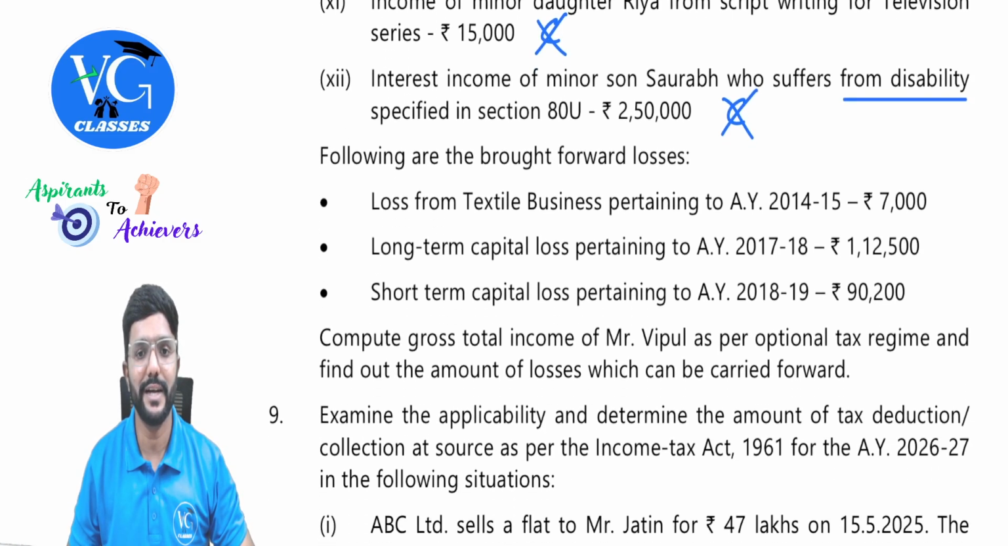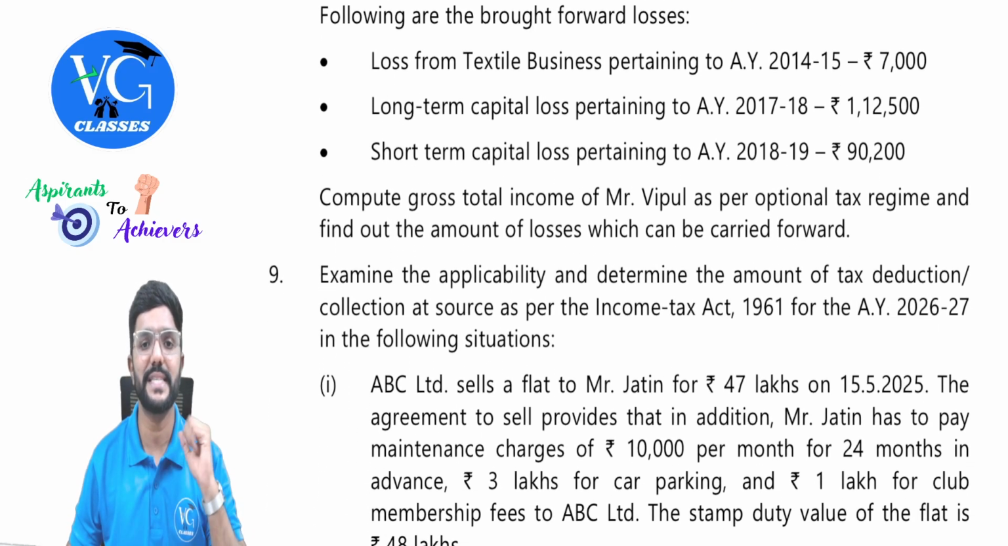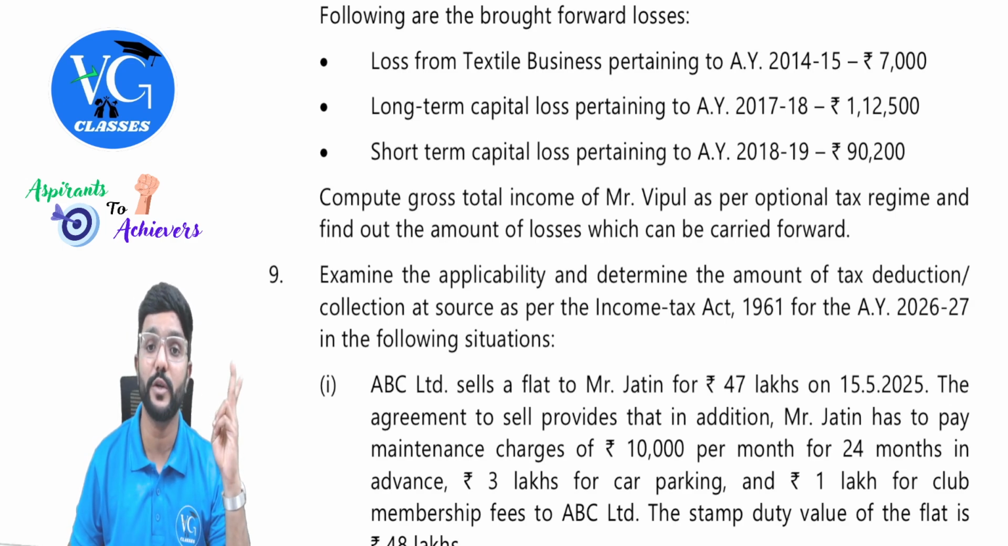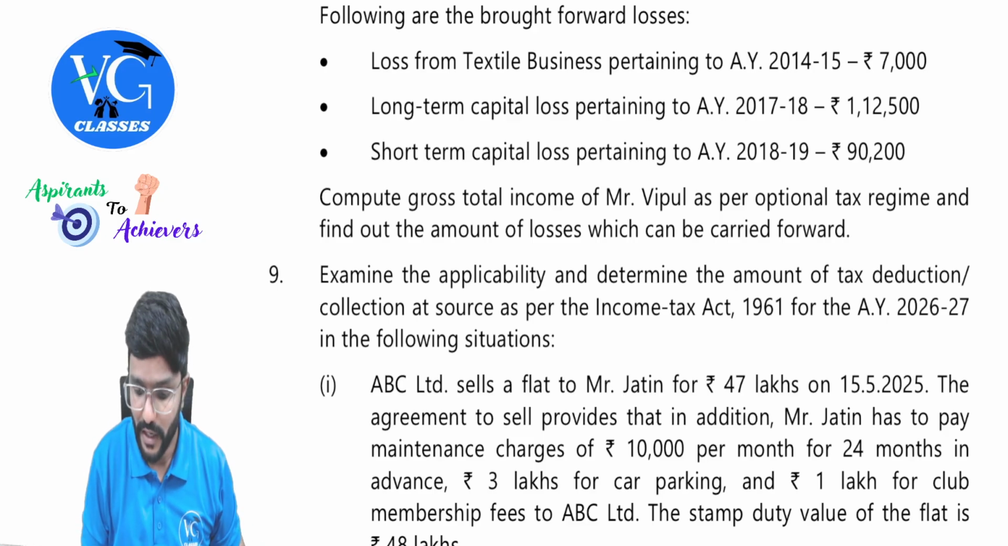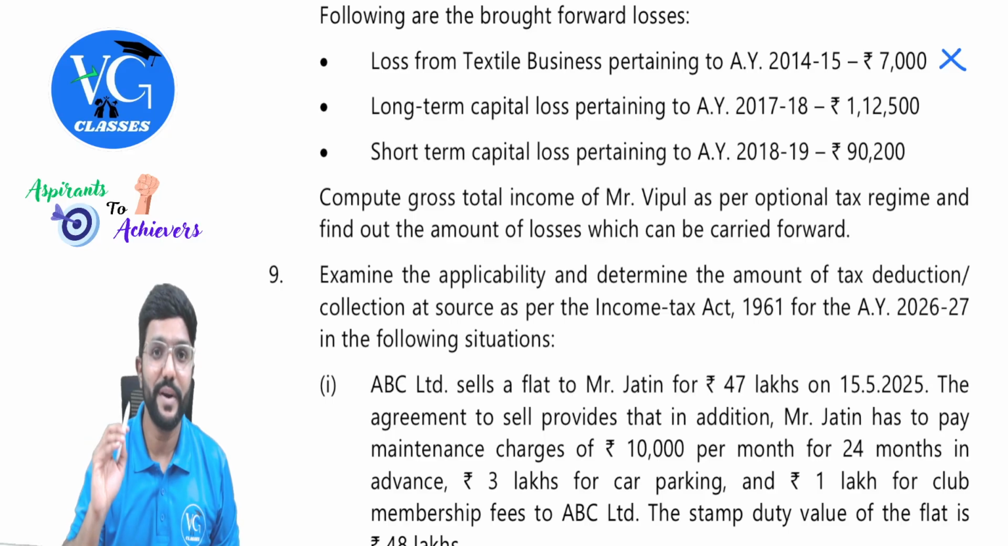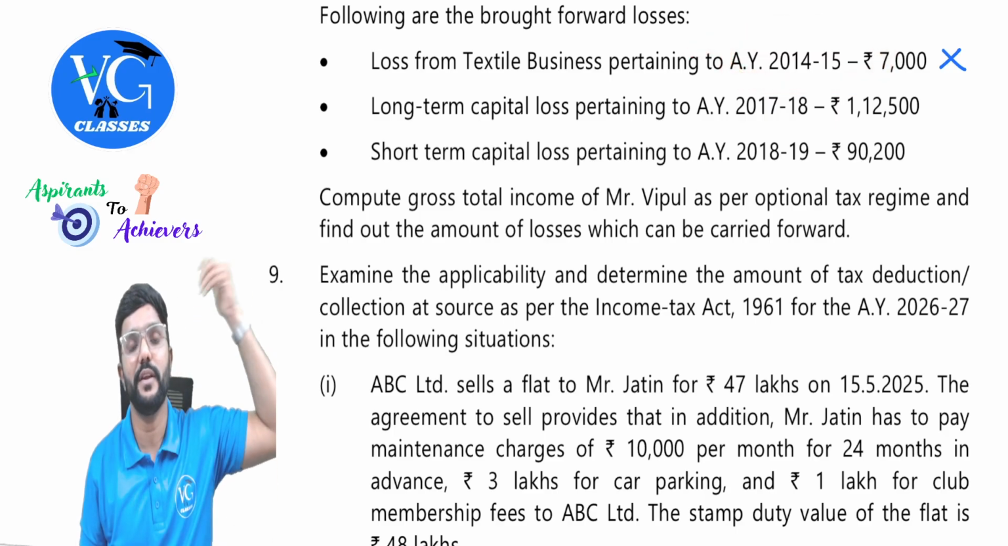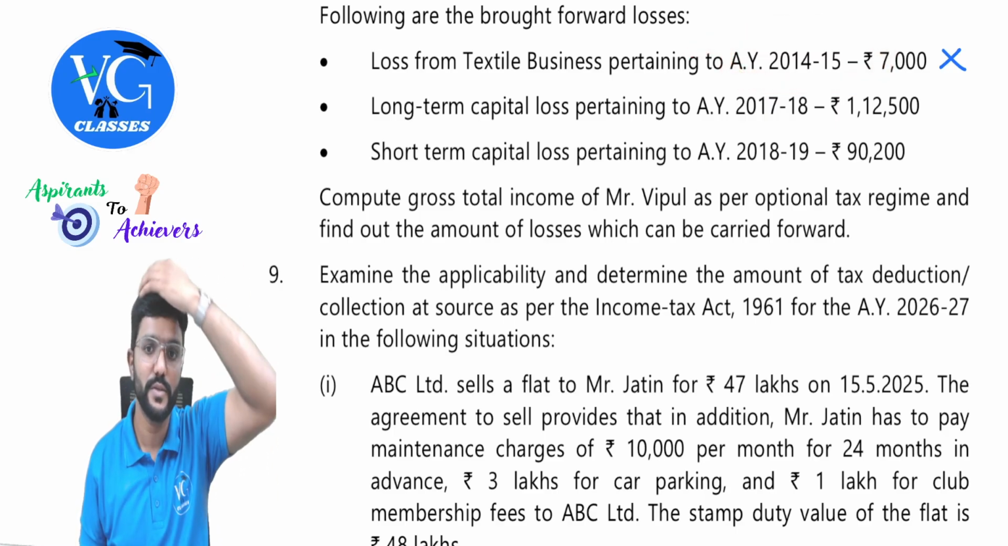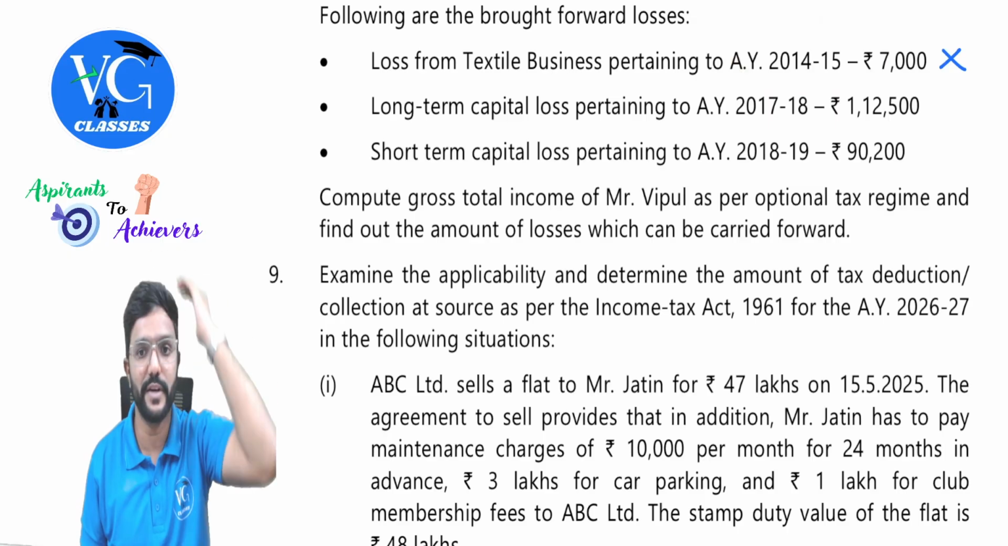Okay, sir. Following are the brought forward losses. Loss from textile business pertaining to assessment year 2014-15. Guys, 8-year period is already over for this. We are in which assessment year? 26-27. Sir, it was a loss pertaining to assessment year 14-15. 8-year period is already over. So you cannot adjust it, you cannot carry forward it further.